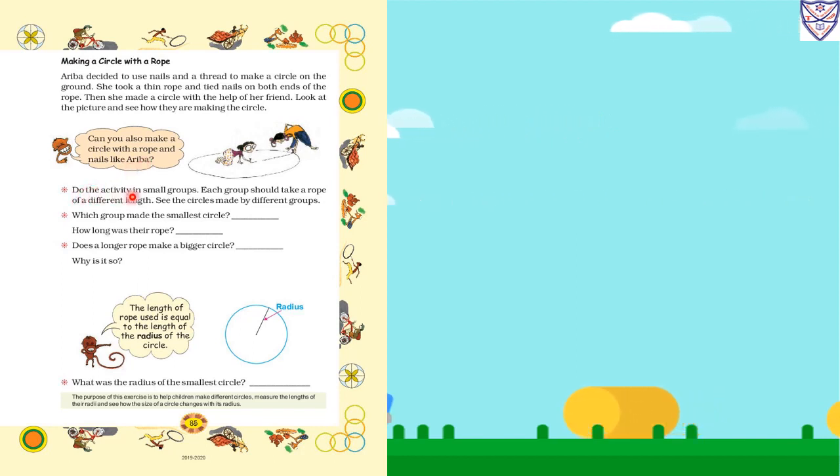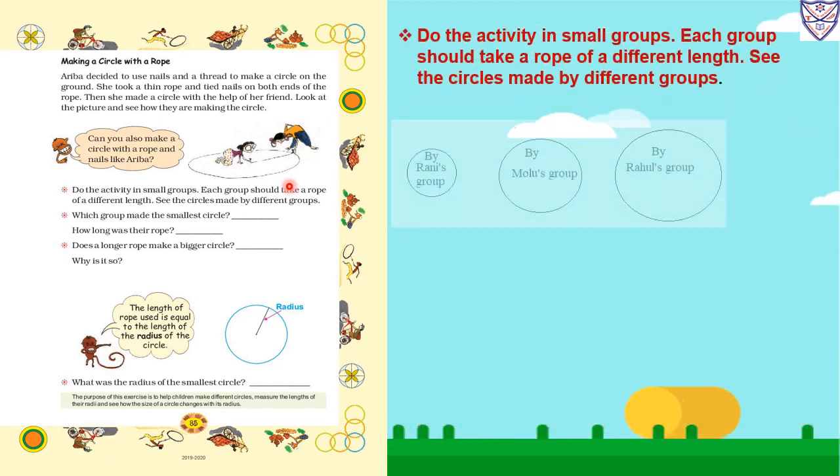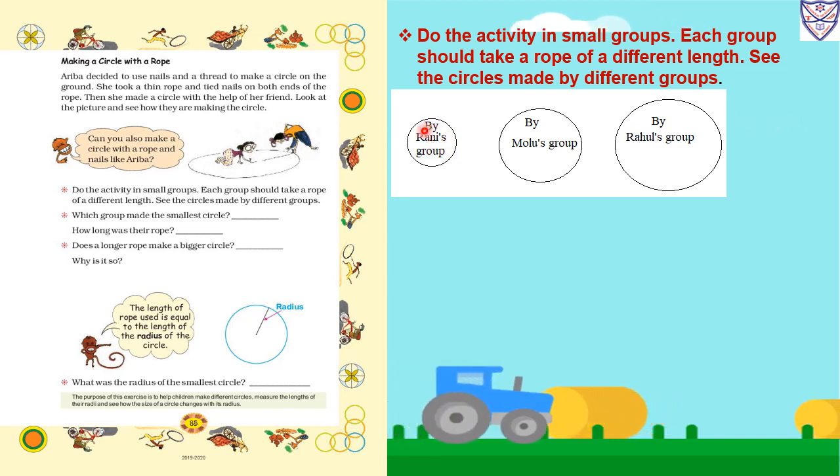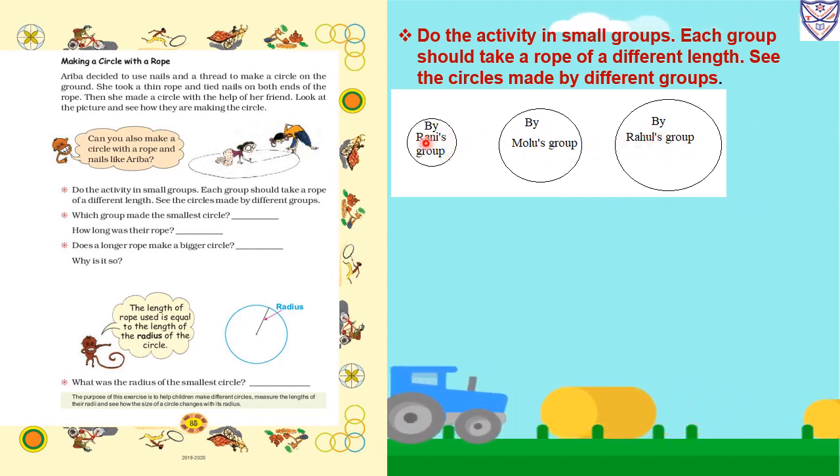Do the activity in small groups. Each group should take a rope of a different length. See the circles made by different groups. First we will give the names. The circle is made this way by Rani's group, by Molu's group, then by Rahul's group. They made the circles with ropes of different lengths.